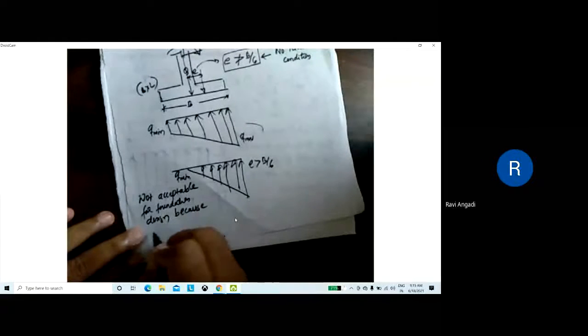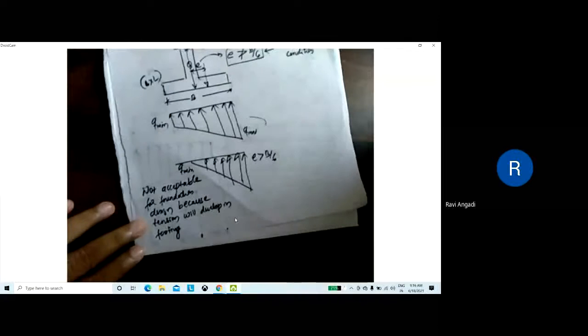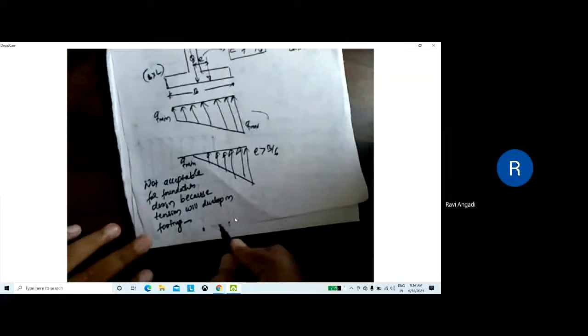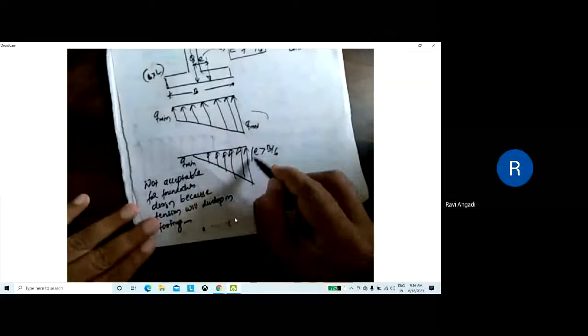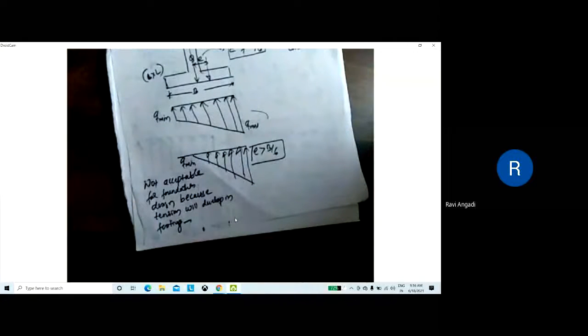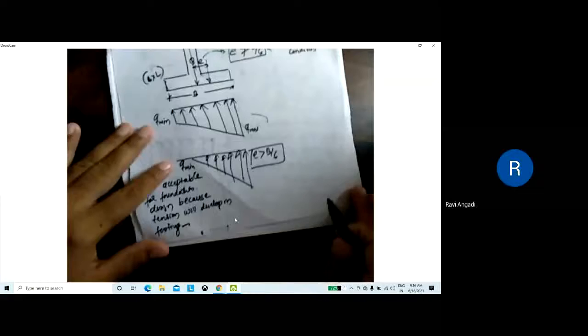Because tension will develop in a footing. Hence, there is a chance of separation of soil from the footing. So this is not acceptable. When E is greater than B by 6, there is a chance of getting a negative moment or tension in the footing. Hence, it is not acceptable because the soil gets separated from the footing. Is it clear? Okay. Next. Coming to next one.